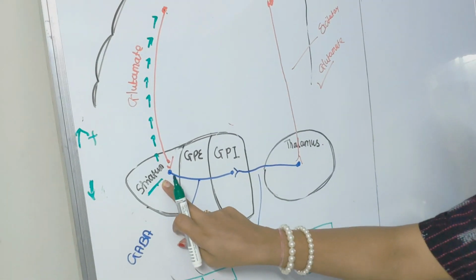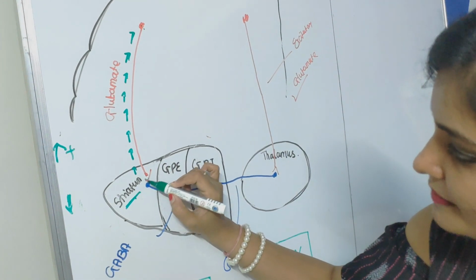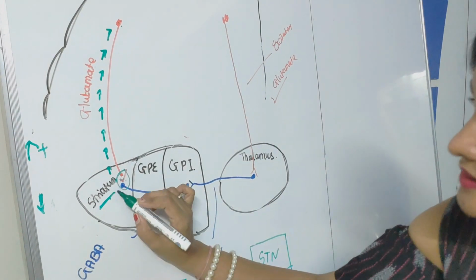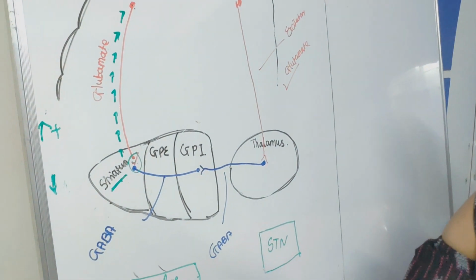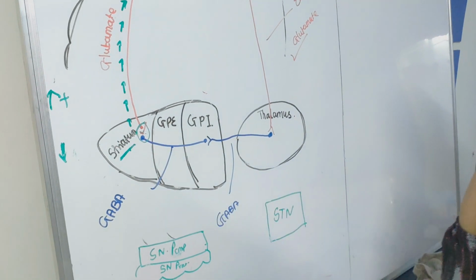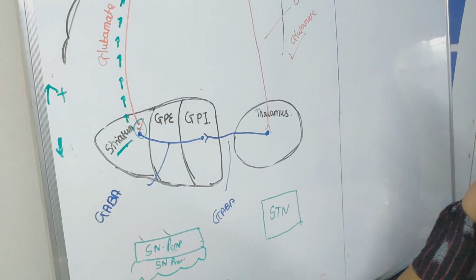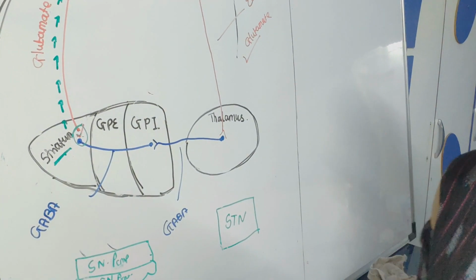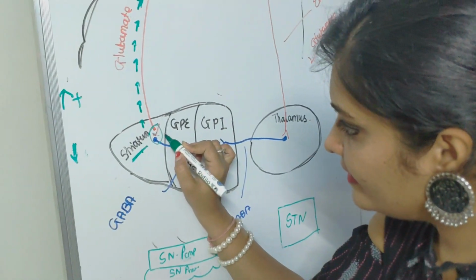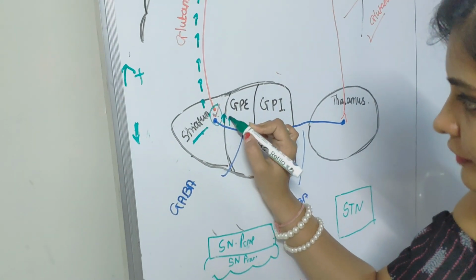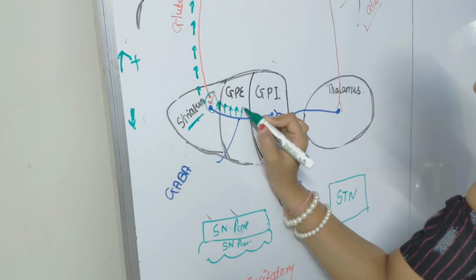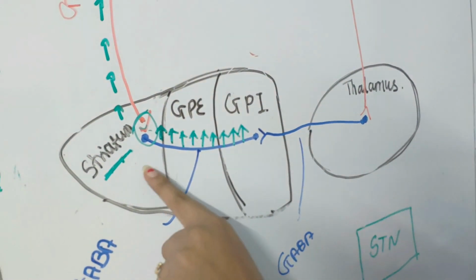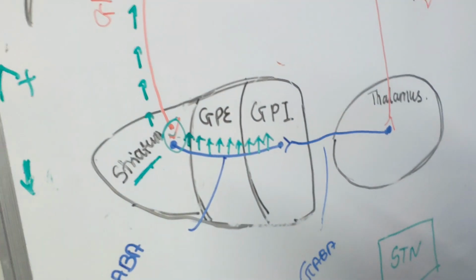Now this cortex has stimulated this striatum. So now the striatum is stimulated, and it is a synapse, presynaptic, postsynaptic. The striatum consists of GABA. So this striatum will secrete more amount of GABA. Why? Because it is stimulated. Whenever the striatum is stimulated, it will secrete more amount of GABA, and whenever the striatum is inhibited, it will secrete less amount of GABA. So now more amount of GABA is secreted through the striatopallidal pathway.